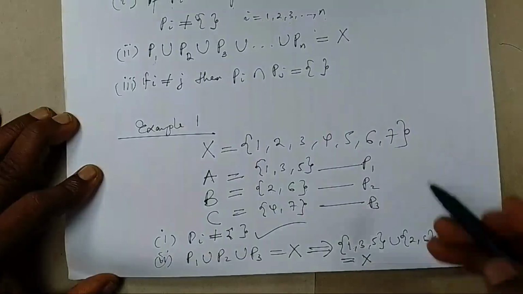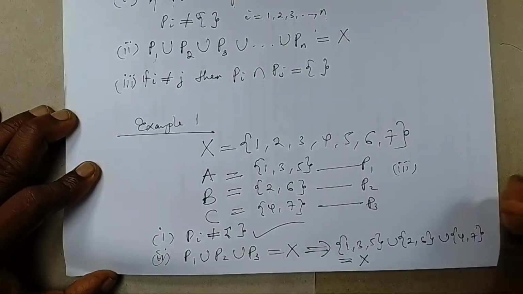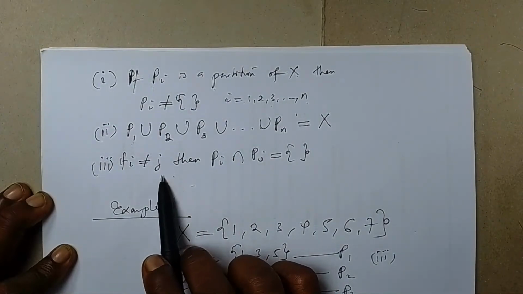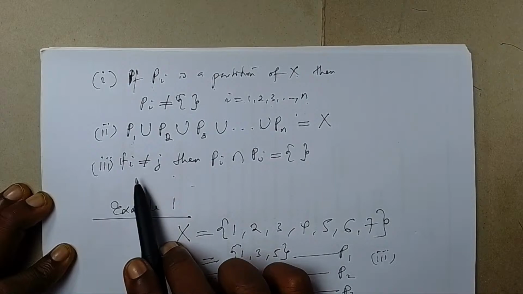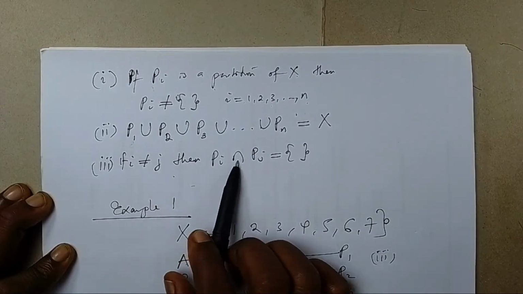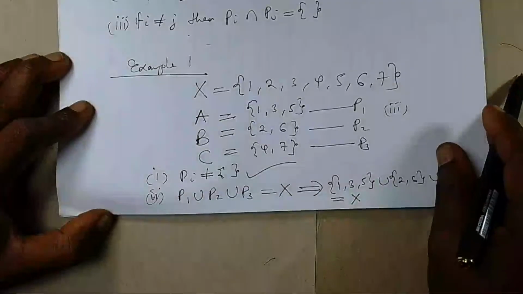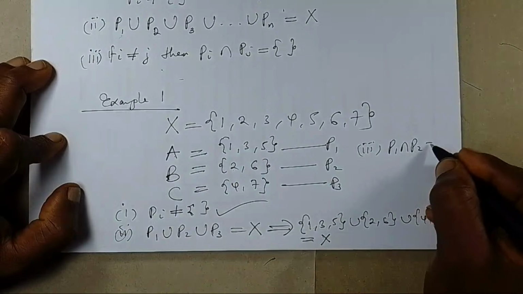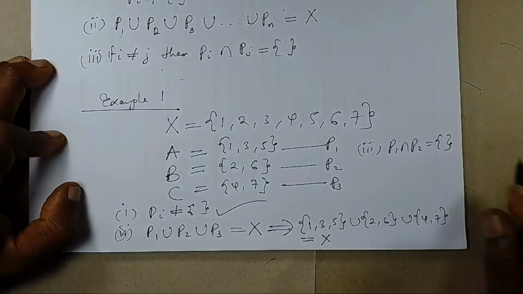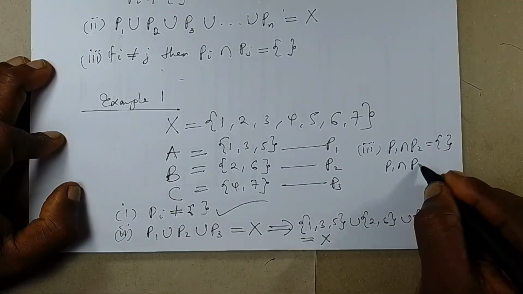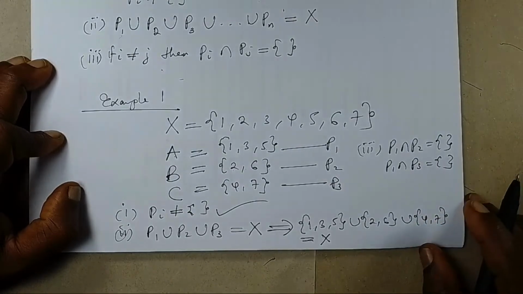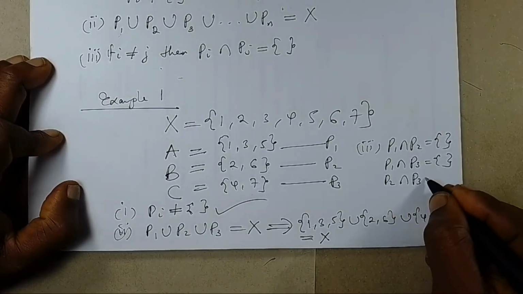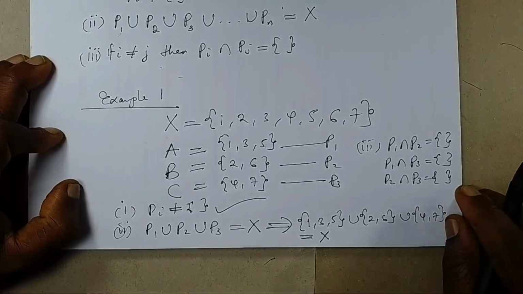Let's now see number 3. What does the number 3 condition say, guys? If a set of subsets are partitions of X, then if i is not equal to j, then Pi intersection Pj must be empty. Now look at it clearly. You will notice that P1 intersection P2 is an empty set because they have nothing in common. P1 intersection P3 is equal to the empty set because they have nothing in common. Likewise, P2 intersection P3 is also empty because they have nothing in common.